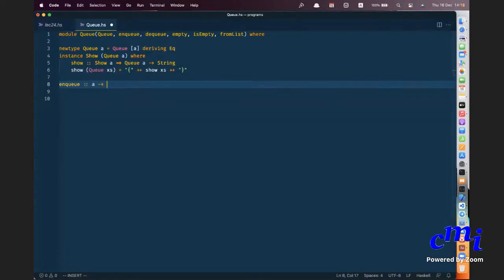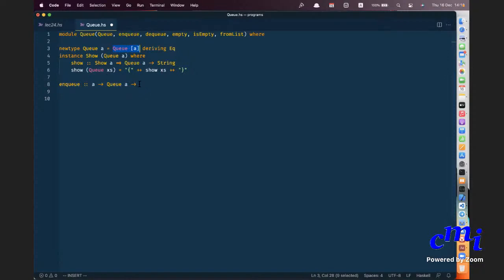a arrow Queue a arrow Queue a. Sir, xs is just character a, right? What do you mean by xs is just the character a? I mean, xs is not a list, right? It's just a. This is a list of type a. Because note that the type constructor is applied on a type a, the value constructor is applied on a list of type a. Okay.